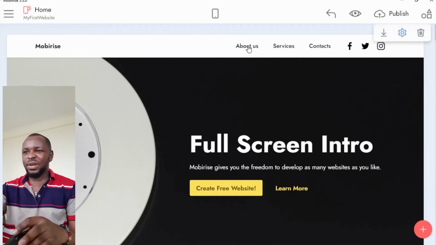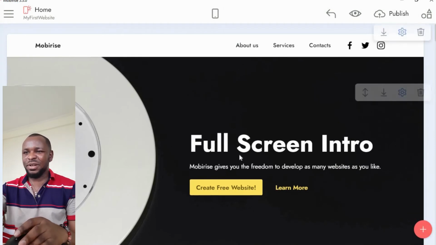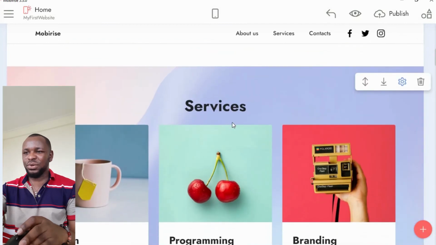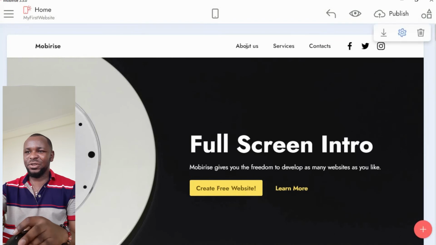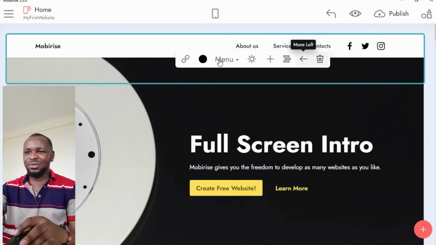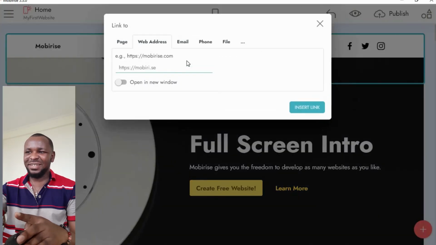So let's now see how we can connect this menu, this about us, to, let me use this one as about us. When you click on it, it's links. So when you click on it, these buttons will pop up. Then you hover on this one, you see you have links there. So you click on this link.